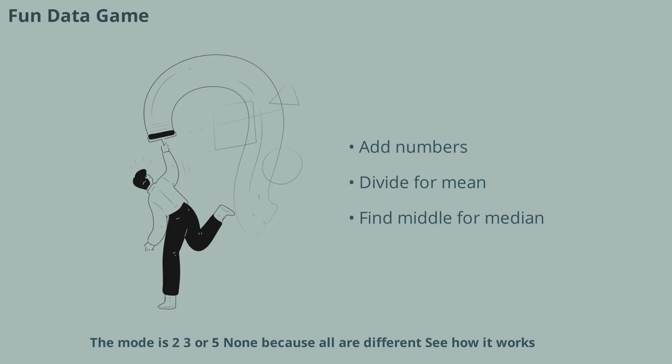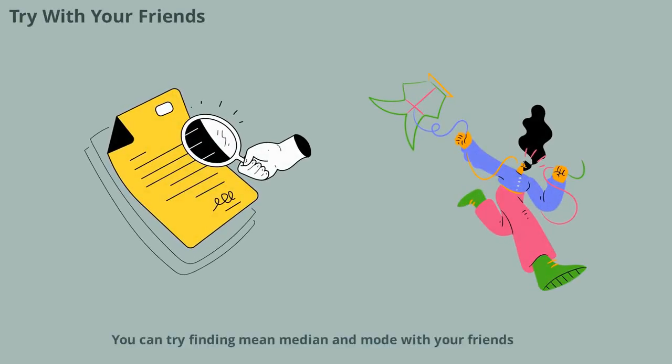See how it works? You can try finding mean, median, and mode with your friends. Count how many candies, marbles, or stickers everyone has. Write down the numbers, and then use what you've learned to find the mean, median, and mode. It's a fun way to practice and see how these data friends work in real life.